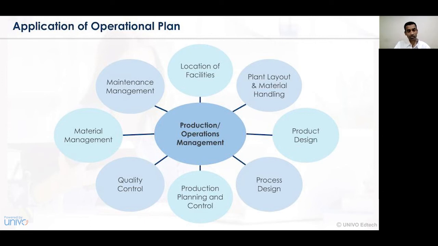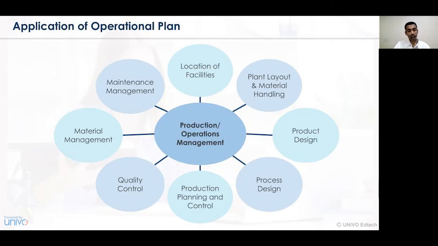The next application for successful implementation of the operational plan is the product design. What is the design of your product, and whether the product design is acceptable or not as per the market standards, as per the need, want and desire of a certain customer, or as per the order that was placed. The product design also defines how long your production planning activity can be undertaken in a certain organization. The next consideration point is the process design, that is, what is the supply or the assembly line chain that can be implemented in the business organization.